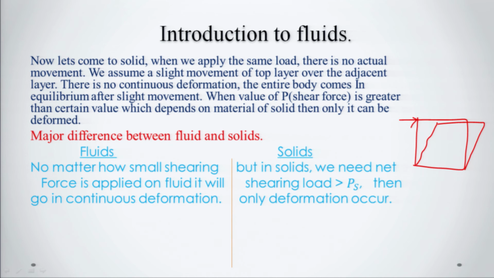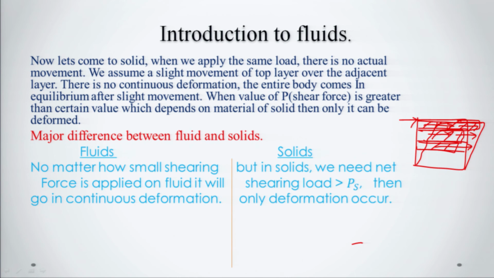The entire body comes into equilibrium after slight movement. This layer, the layer at the top, will move in this direction, and the layer below this will move in this manner, and so forth. So, we have seen the entire body comes into equilibrium after slight movement.